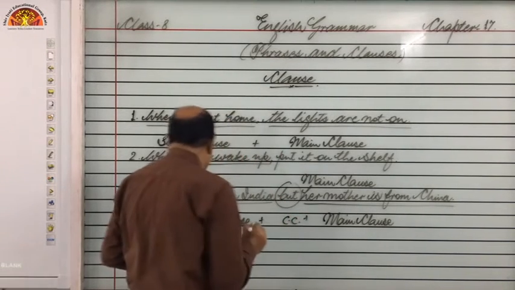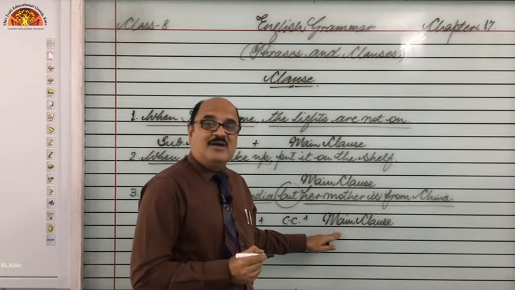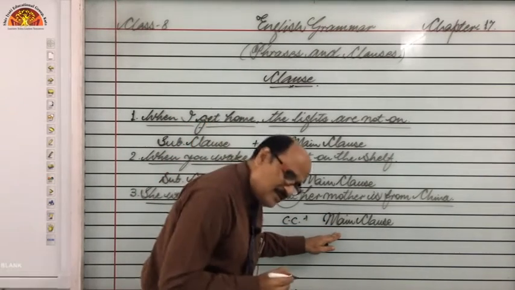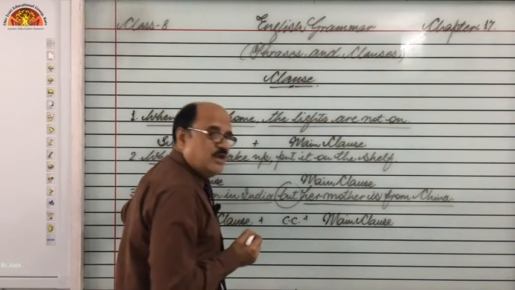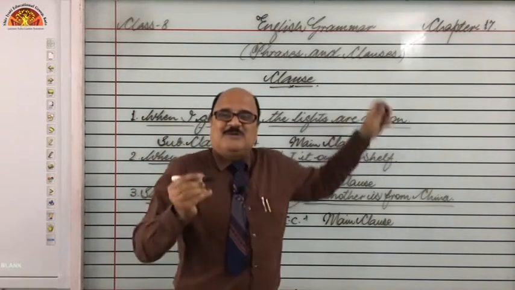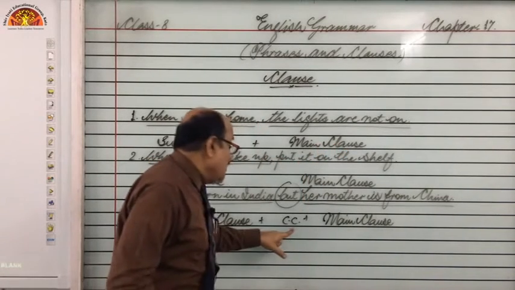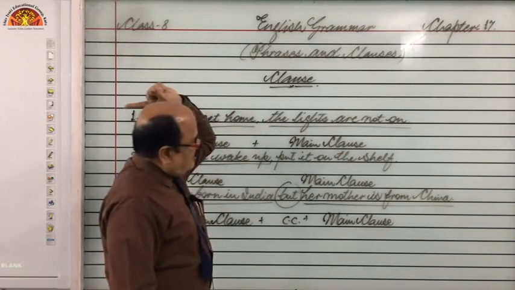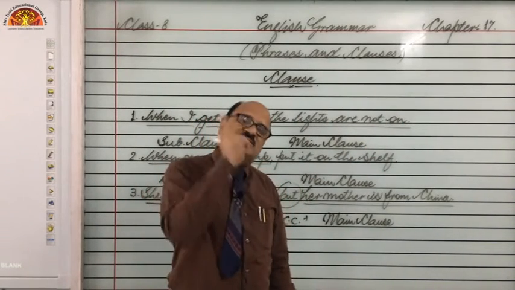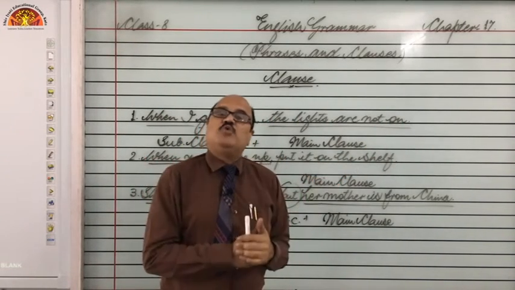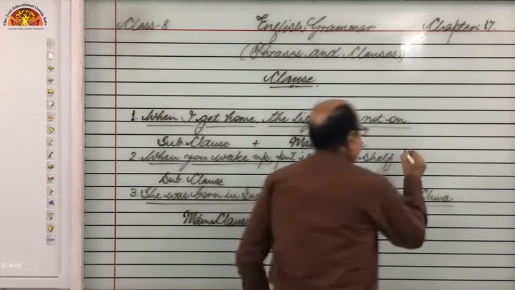So what is the formula, students? Main clause plus coordinating conjunction plus main clause is equal to a compound sentence. But whenever a sentence has got one subordinate clause and one main clause and the conjunction is subordinating conjunction, here coordinating conjunction, in a complex sentence, one is main clause, one is subordinate clause, and the conjunction is subordinating conjunction. So as a formula, what we can say,